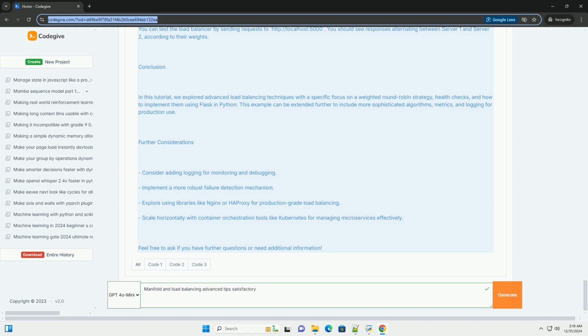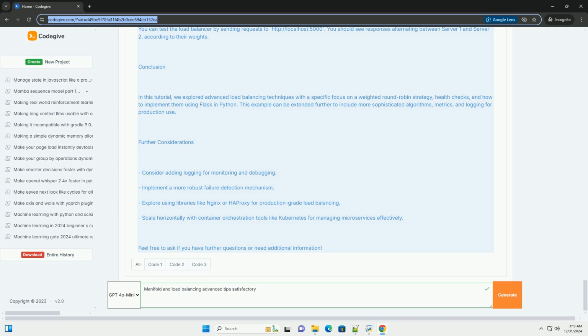While True: server = servers[current_index]. If server['active']: # move to the next server. current_index = (current_index + 1) % len(servers). Return server['url']. current_index = (current_index + 1) % len(servers). def health_check(): for server in servers: try: response = requests.get(server['url'], timeout=1). server['active'] = response.status_code == 200. except requests.exceptions.RequestException: server['active'] = False.